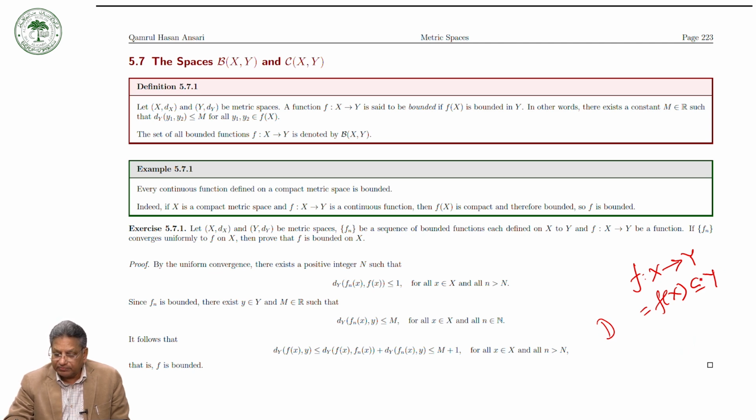It means that the diameter of this set is finite.